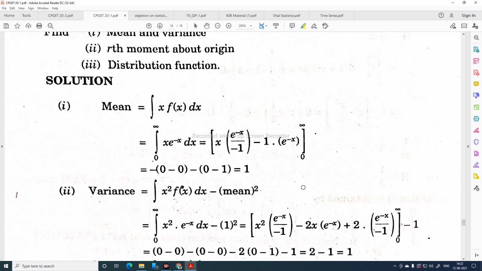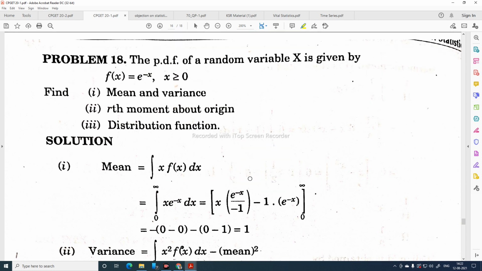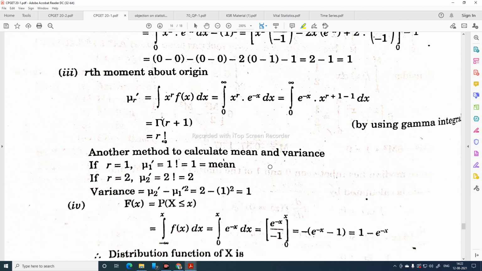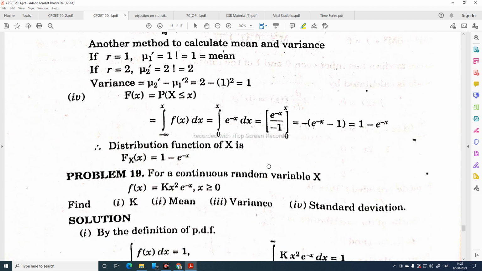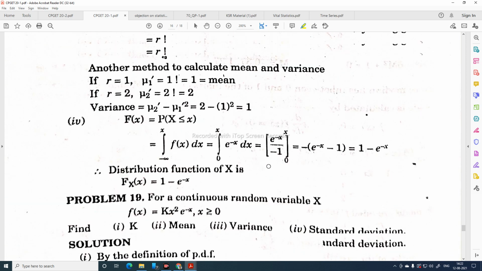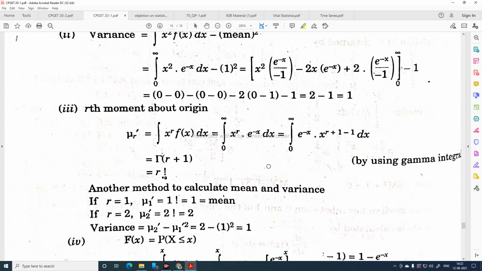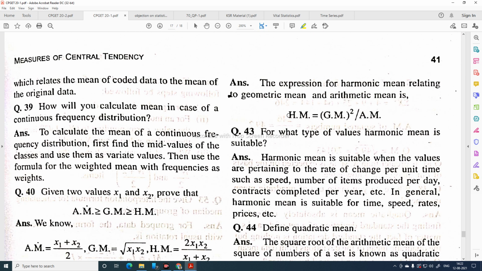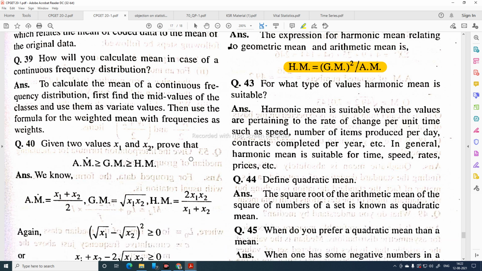This is the example of calculation of mean and variance. Here f of x is equal to e power minus x. We need to find mean and variance. In the previous question paper, we have given the probability function of exponential distribution. By using the exponential distribution, we can directly find mean and variance. And this is the relationship between AM, GM and HM. AM is always greater than GM, greater than HM.